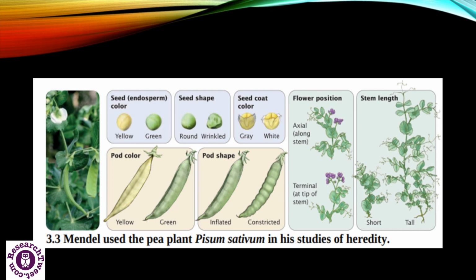He also selected the position of flower, which can be axial or terminal. And the last character is stem length, which can be short or tall. So Mendel took a total of 7 characteristics of pea plant for his experiment.